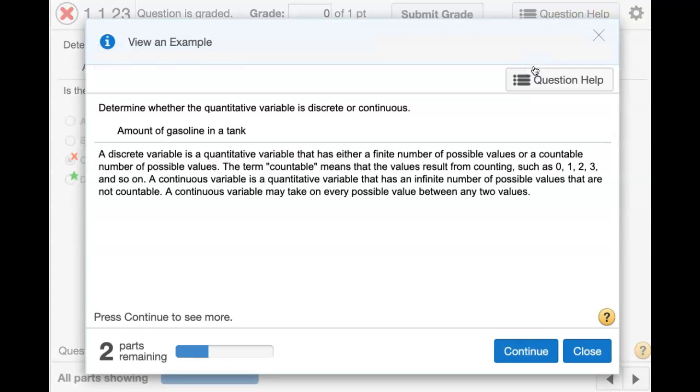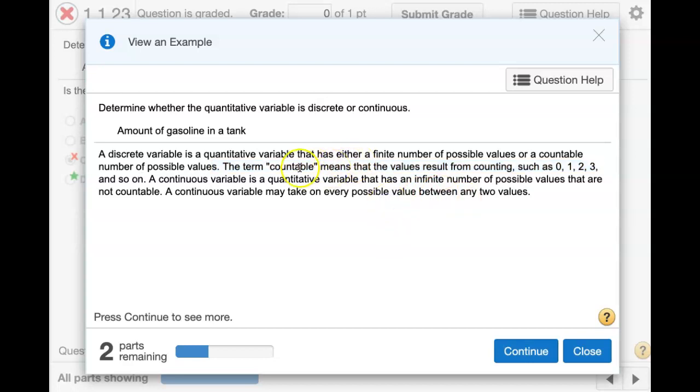Looking at this example here, amount of gasoline in a tank, again, that's a quantitative variable. In this case, the term countable, if it was discrete, would mean that you have one, but you can also have 1.3 gallons, 2.67 gallons, right?